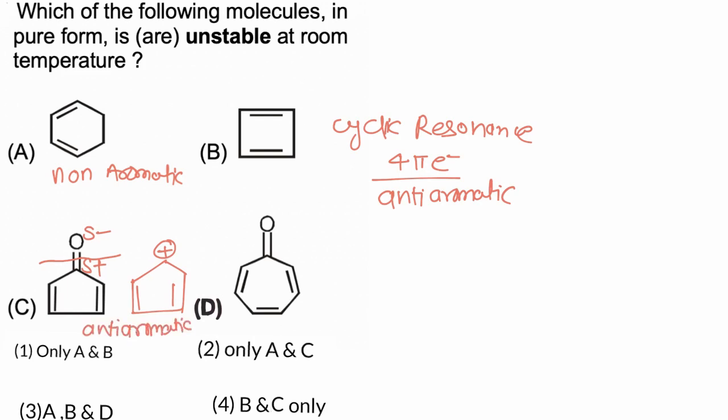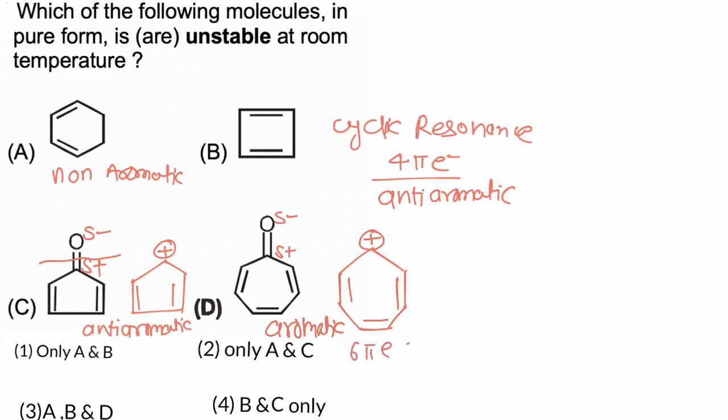Now in the fourth case, this molecule has a partial positive charge on carbon and a negative charge on oxygen, and it is similar to the tropylium carbocation. So this molecule has complete cyclic resonance along with 3 electron pairs, or 6 pi electrons.